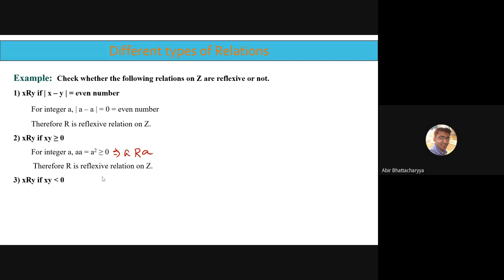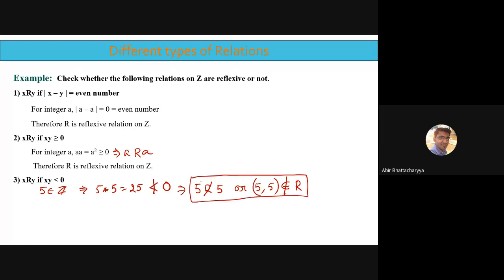Let's say 5 belongs to Z. 5 belongs to Z means 5 times 5 is 25, which is not less than 0. Which means 5 is not related to 5. Or we can write 5 comma 5 does not belong to R. Both are possible, okay? Both are suitable ways of writing.